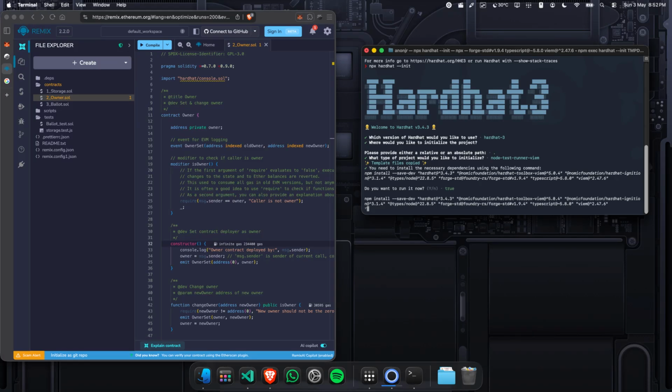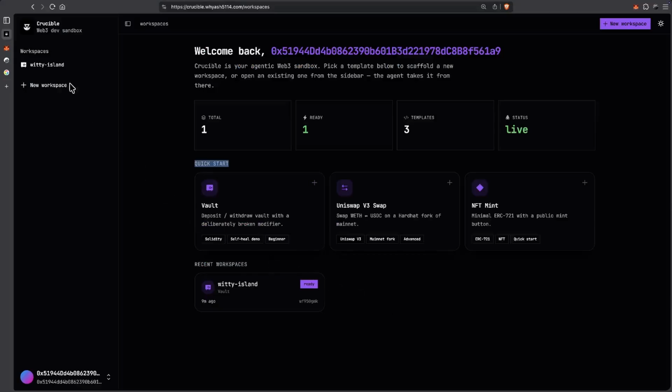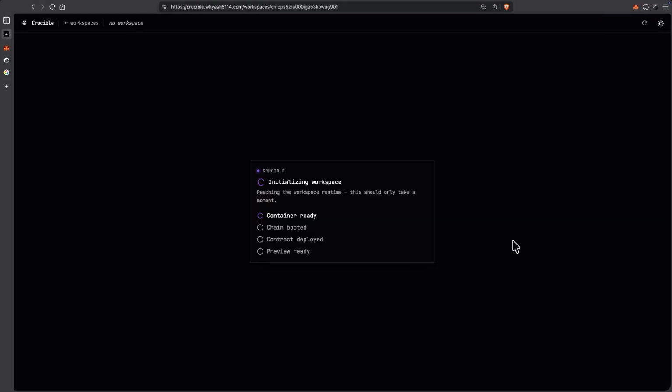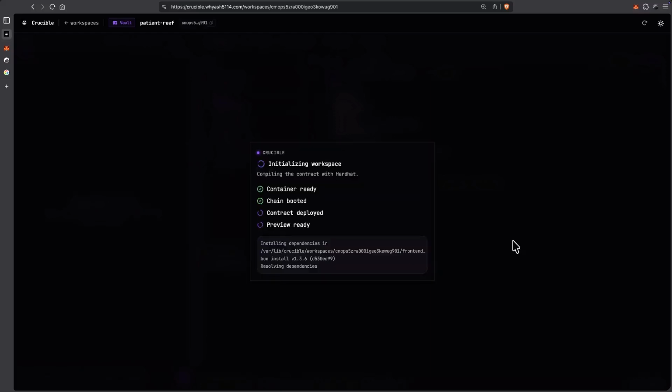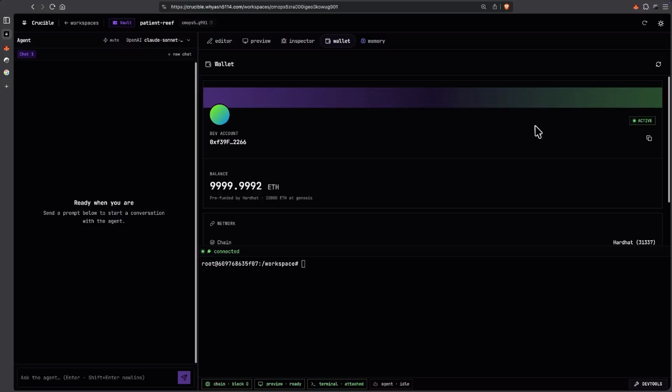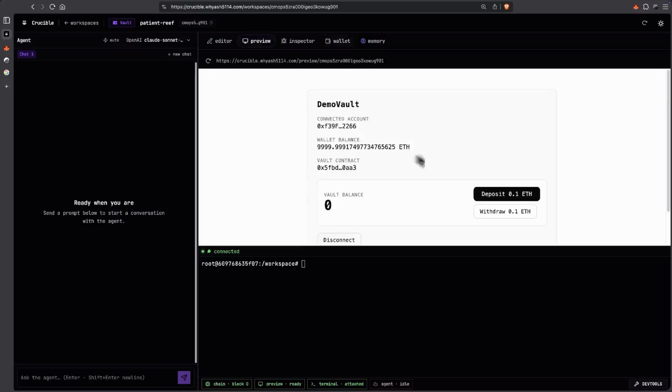Web3 development still looks like this: 5 disconnected tools, an AI that can only see text files, and zero awareness of chain state. Crucible puts everything in one place and makes your AI agent the developer. Each workspace gets its own Hardhat node, a real terminal, and pre-funded wallets. No MetaMask, no port forwarding.